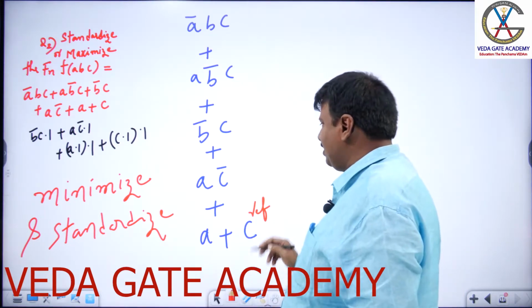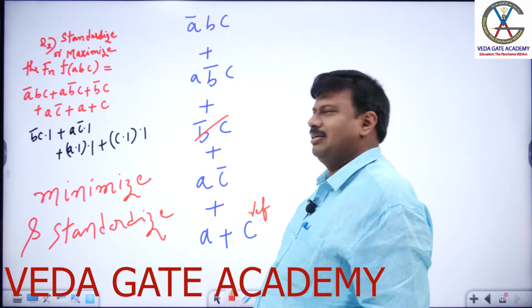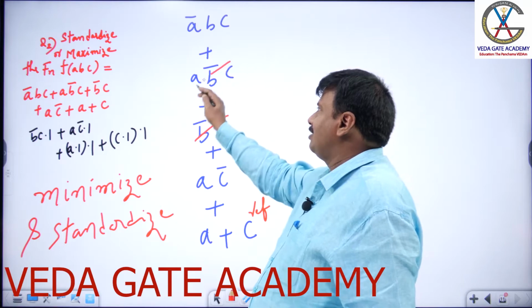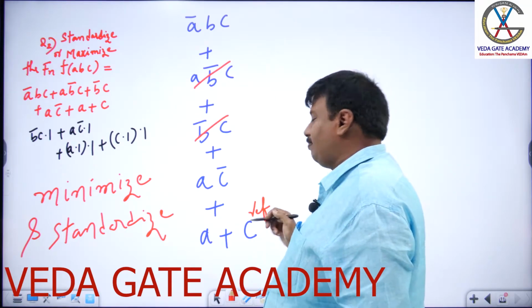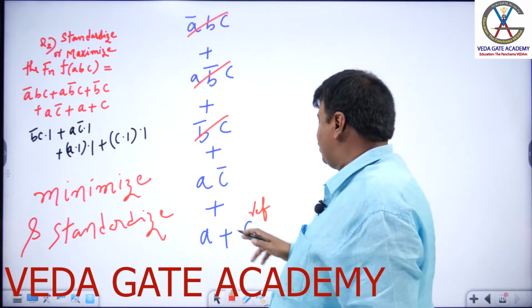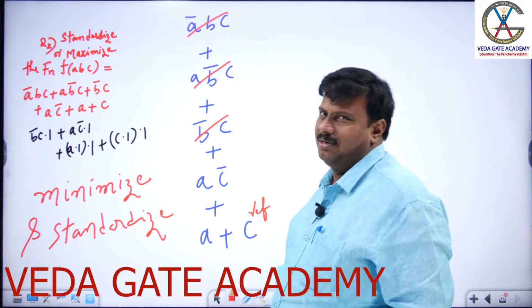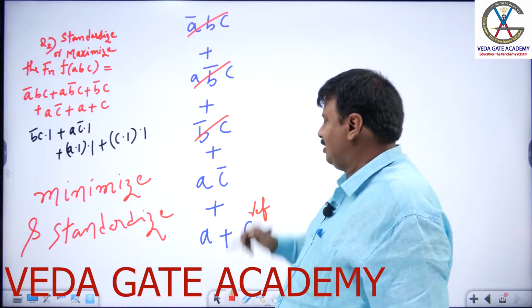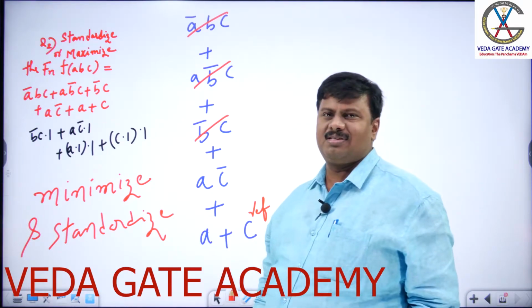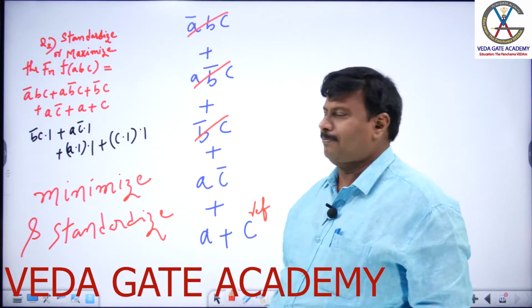Example, keeping c, I can cancel this b bar c because b bar c is a part of c. Similarly, I can cancel this also. A b bar c is also a part of c. And similarly, I can cancel that also. A bar b c is also part of c. Now, I minimized 3 terms keeping c as a reference. Like how you can take a as also a reference and b as also a reference.